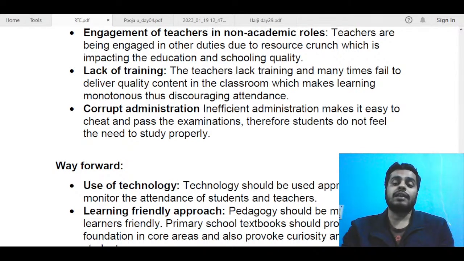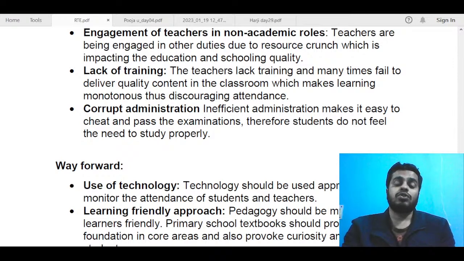So the teachers lack training and many times fail to deliver quality content in the classroom, which makes learning monotonous, thus discouraging their attendance. Next, we can talk about corrupt administration. For example, this is a very generic problem. You can write this in almost every issue in India. So corruption is present in schools also. Inefficient administration makes it easy to cheat and pass. Therefore, students do not feel the need to study properly.